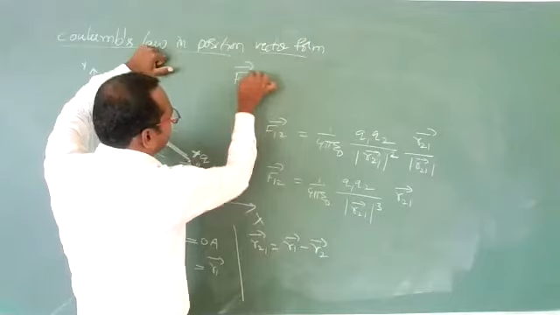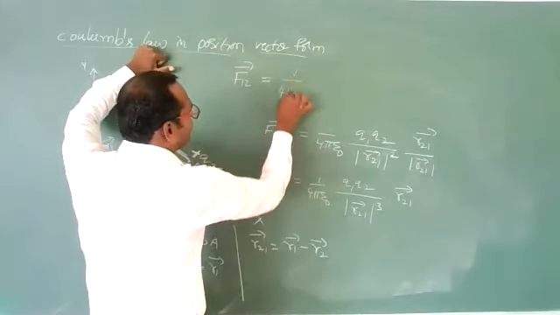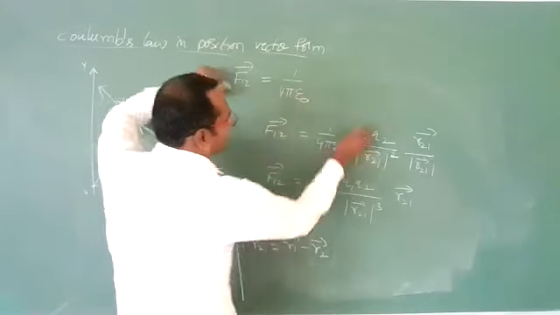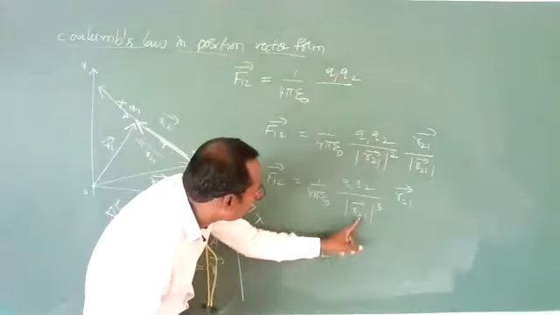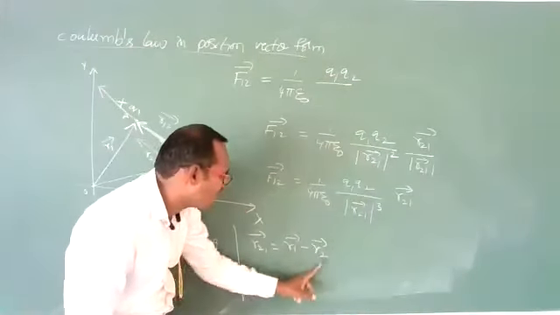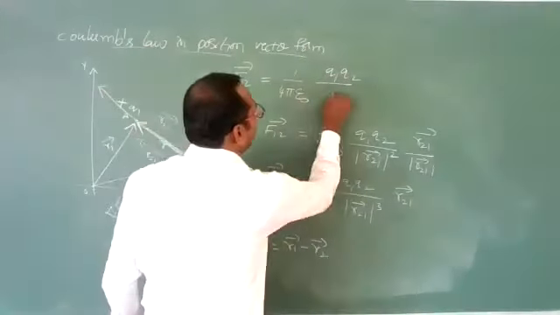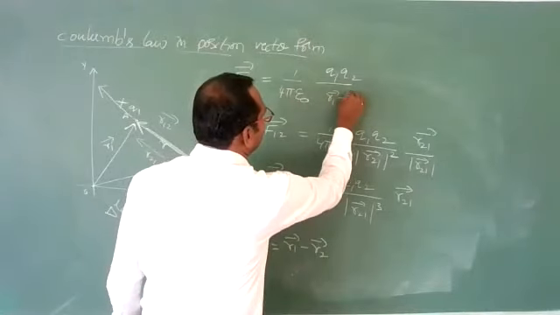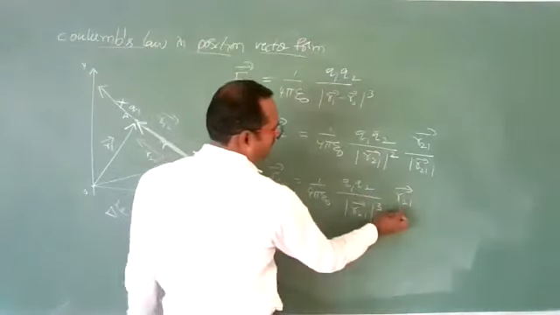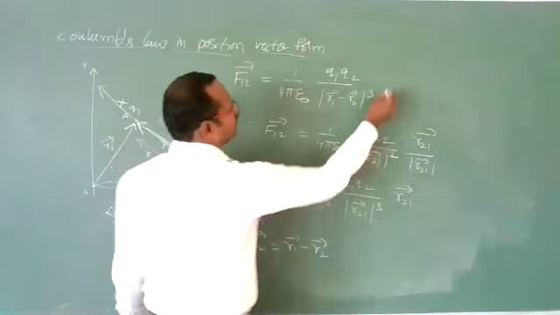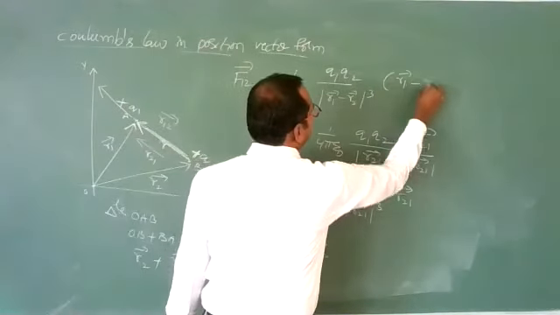F12 bar is equal to 1 by 4 pi epsilon naught Q1 Q2 by modulus of R1 bar minus R2 bar cube, into R21 bar, and R21 bar is nothing but R1 bar minus R2 bar.